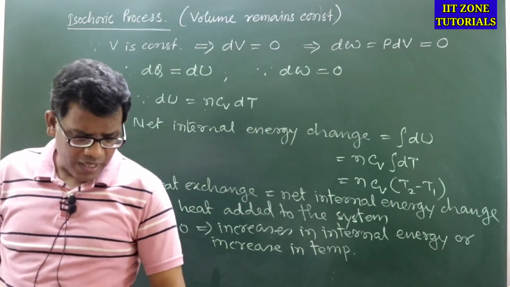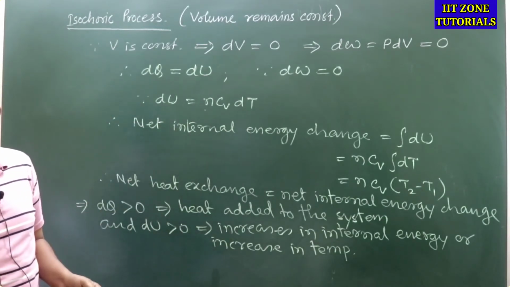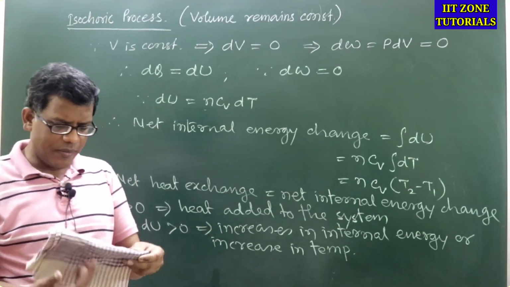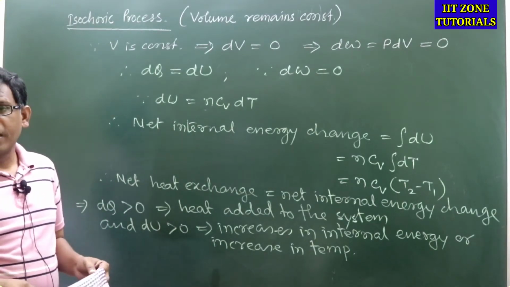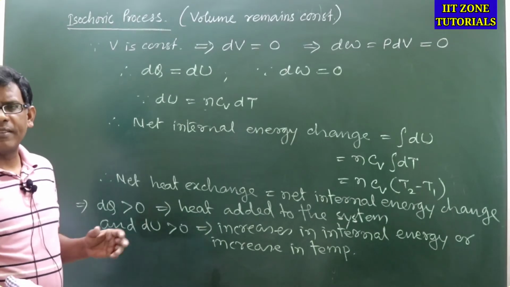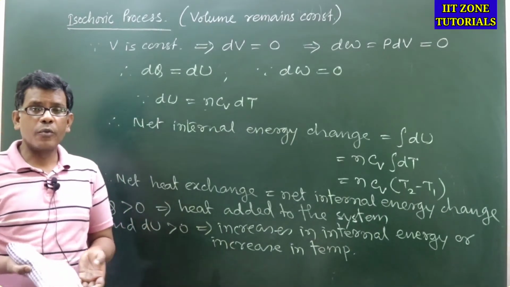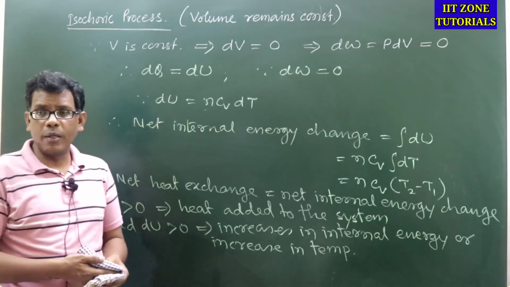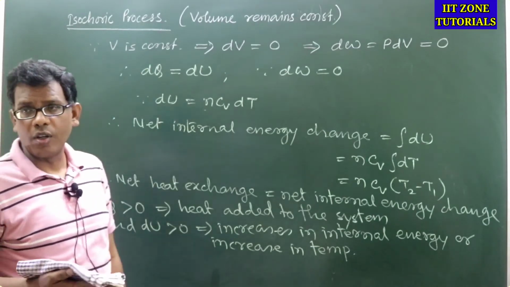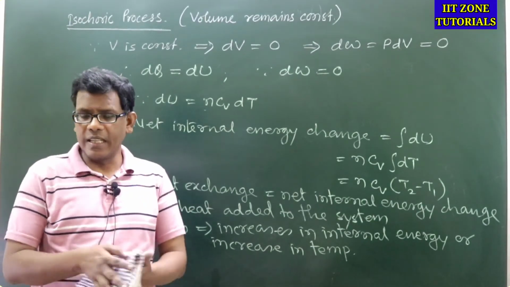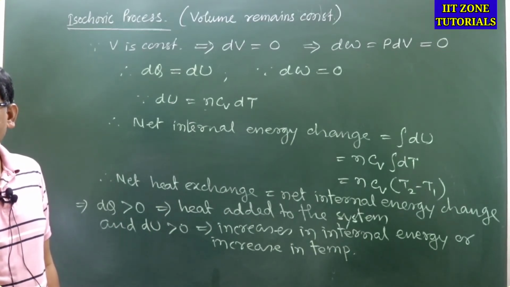About this process we can evaluate the internal energy change as well as the heat exchange in the system. Either it is heat added to the system or heat withdrawn from the system. If internal energy change is negative, then correspondingly dq will also be negative, which means heat will be released by the system, or in other words heat withdrawn from the system. Is that clear? Are you getting these points?